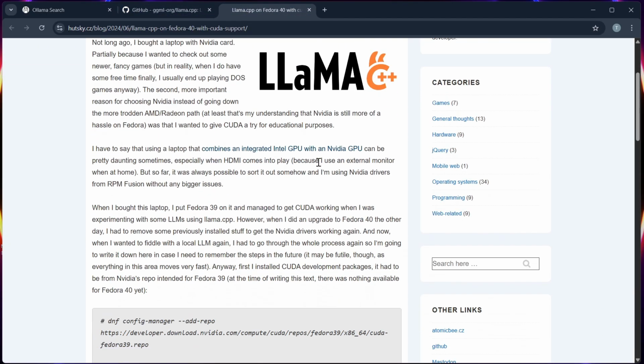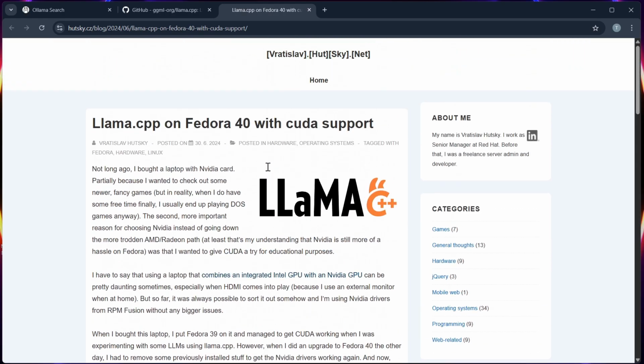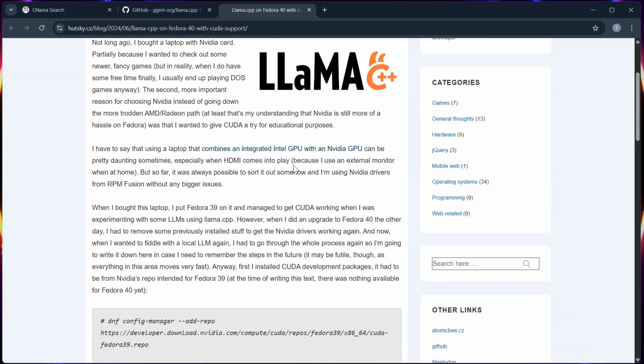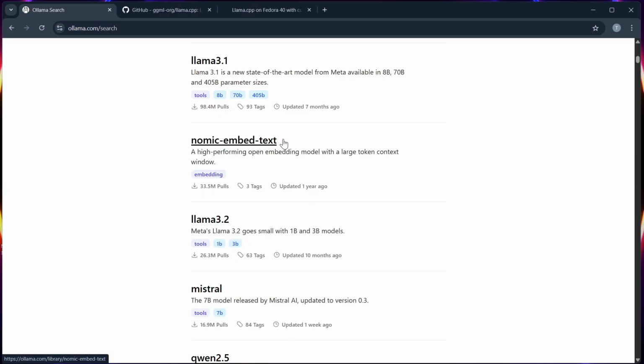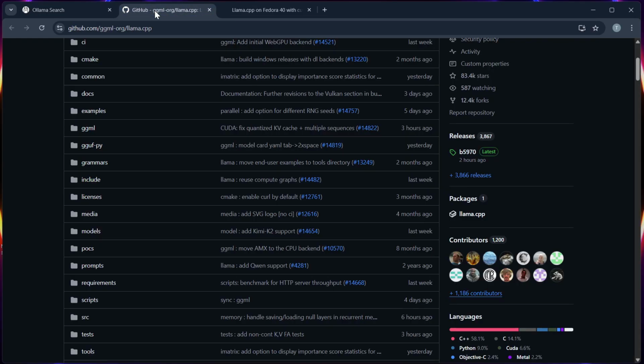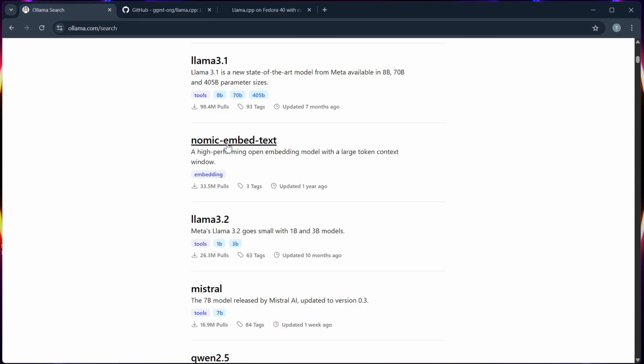Number 3, performance and hardware use. Llama.cpp is optimized for low RAM machines and it can run 7B models on laptops, while Ollama is optimized for user experience and runs smoothly on Macs with Apple Silicon. And then Llama.cpp allows more fine-tuning, but Ollama is easier to get started with.